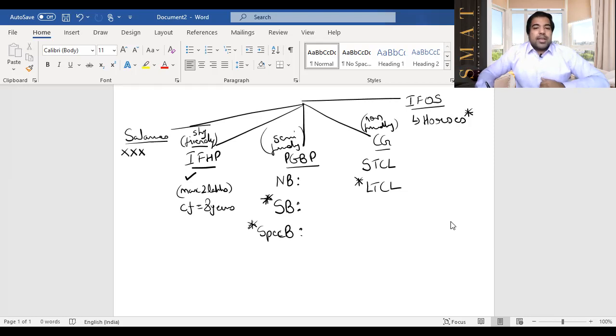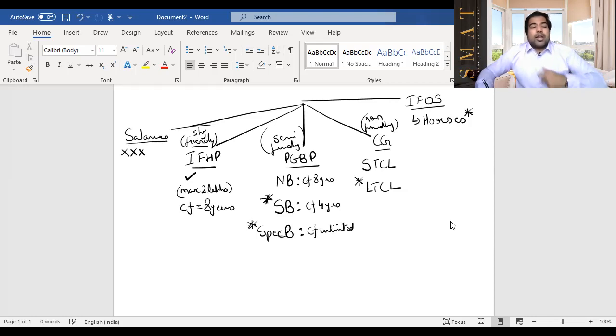What about businesses, guys? Normal business can be carried forward. Yes, it can be carried forward for 8 years. Speculative business, the government doesn't want to encourage you to do this, so it's carried forward only for 4 years, because that leads to a lot of volatility in price, a lot of up and down in prices. Hence they say carried forward, but only for 4 years. And of course, specified business, the government wants you to do this business, and hence they can be carried forward for unlimited years.